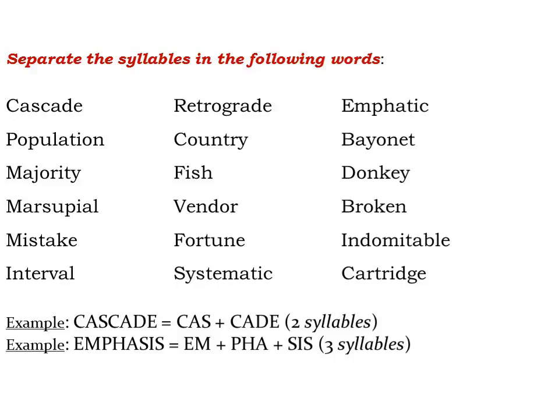Donkey has 2 syllables. Marsupial. Marsupial has 4 syllables.